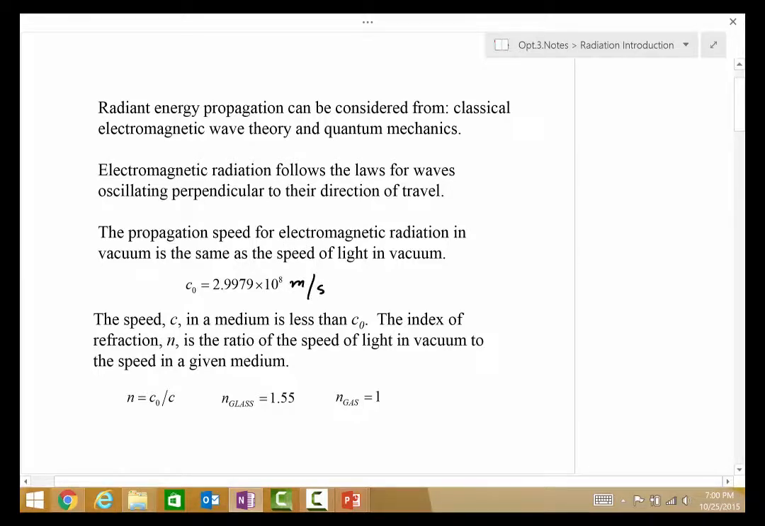The speed in a medium is always less than c0, which is the speed in a vacuum. The index of refraction is the ratio of the speed of light in vacuum to the speed in a given medium. As you can see, for glass as an example, the index of refraction is 1.55. For some gases, it's approximately 1.